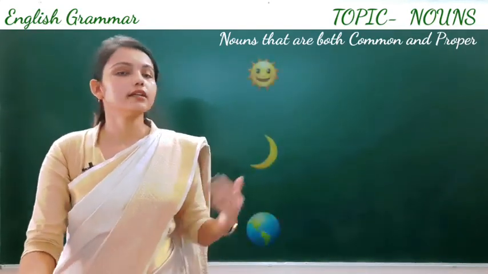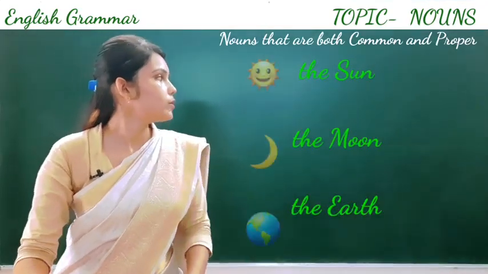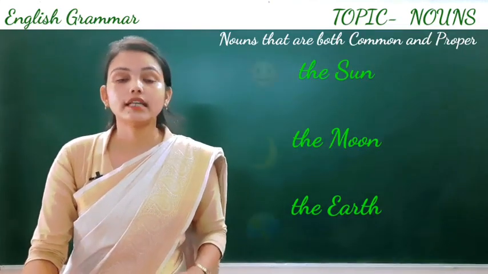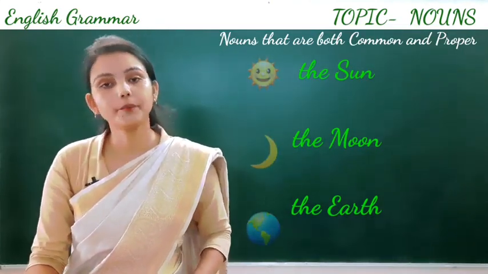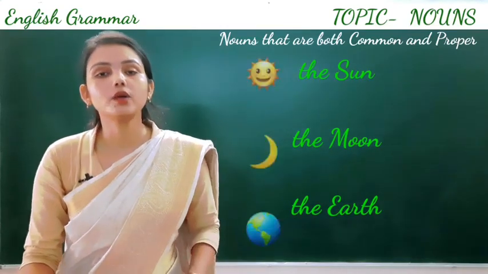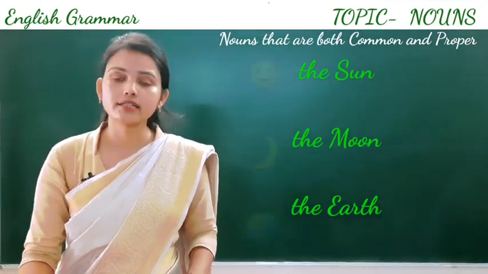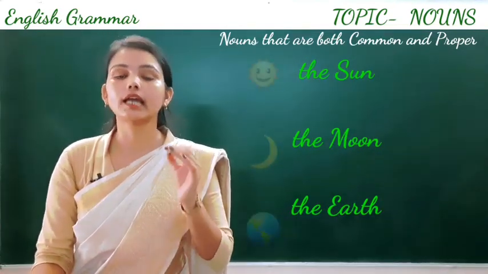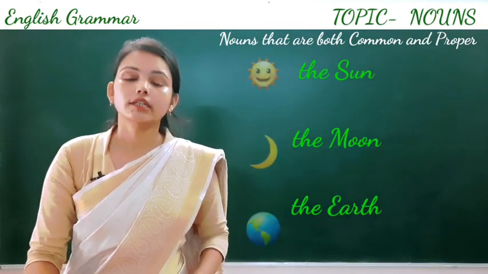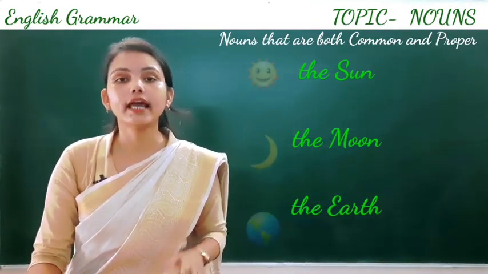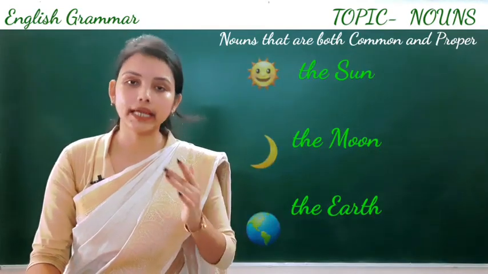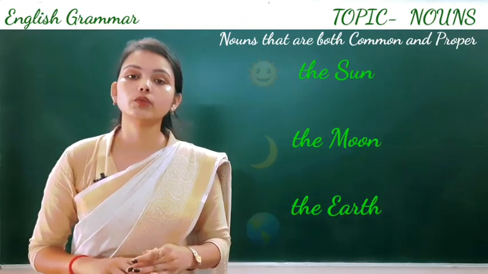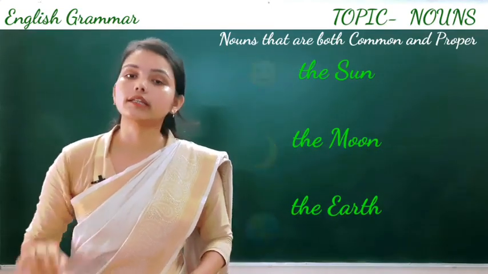So students, you can see here we write sun, moon and earth beginning with a capital letter when we are talking about the star, the satellite and the planet. We will use a capital letter in the beginning when we are talking about the sun, the moon, the earth as a star, satellite or as a planet.